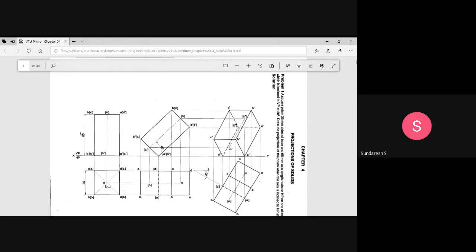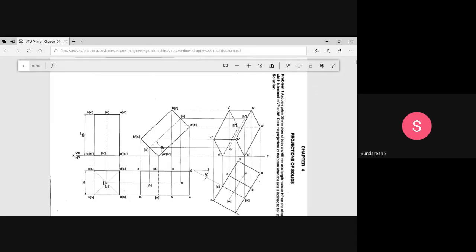Point for the axis: the top point of the axis is O, and the base point of the axis is O1. So O is the topmost point of the axis, and the bottommost point of the axis is O1. This is how we are going to represent it.